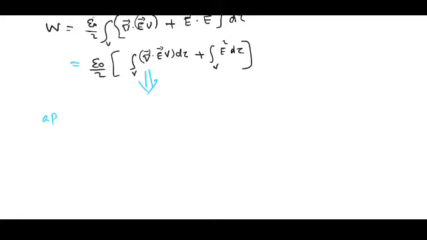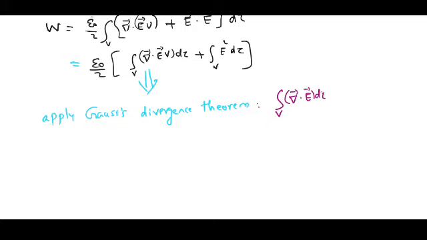Gauss's divergence theorem simply means the volume integral of del dot E, a general equation that we know, is equal to the surface integral E dot dA, the volume integral converted into a surface integral.